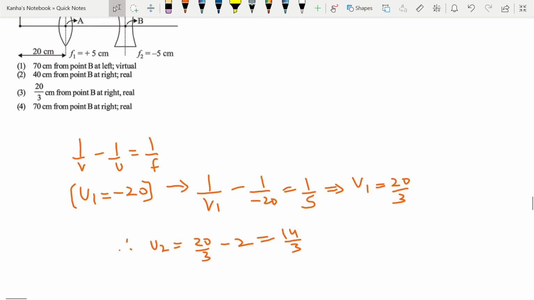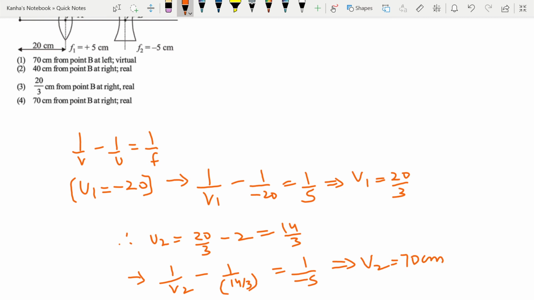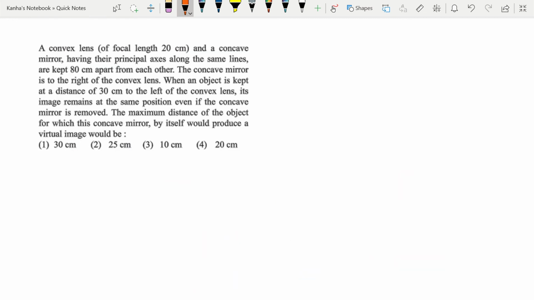Now I apply the lens formula again for the second lens. It gives me 1 by V2 minus 1 by 14 by 3 is equal to 1 by minus 5. This gives me the value of V2 to be 70 centimeter. So my answer is fourth. Let's look at another question.